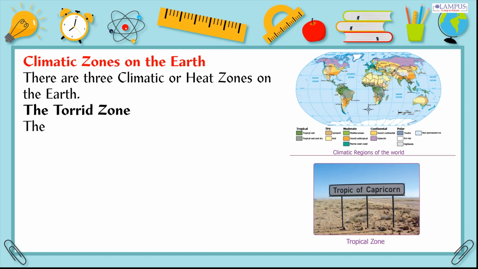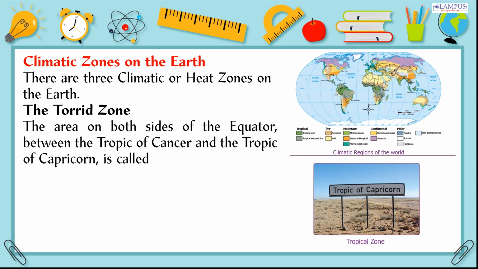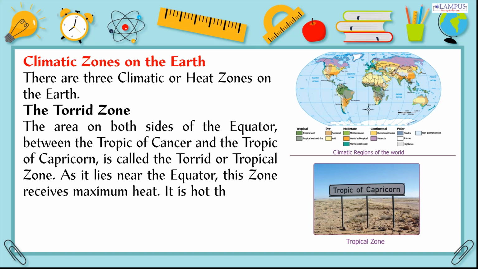The torrid zone. The area on both sides of the equator, between the Tropic of Cancer and the Tropic of Capricorn, is called the torrid or tropical zone. As it lies near the equator, this zone receives maximum heat. It is hot throughout the year here.